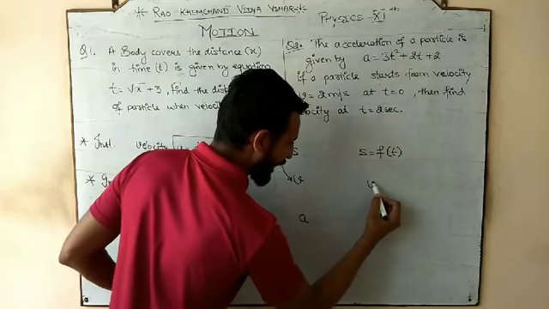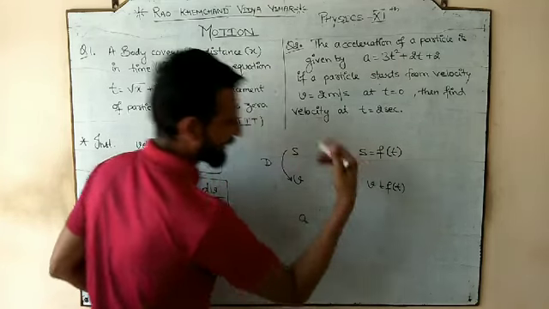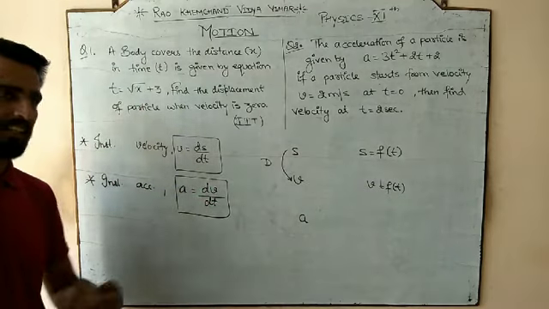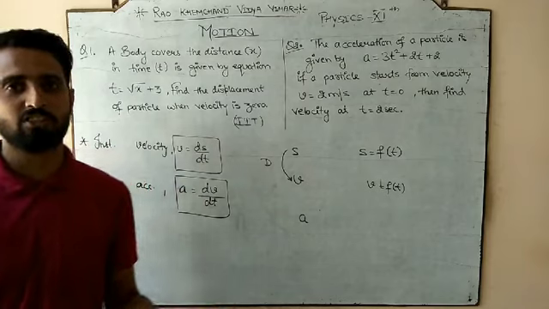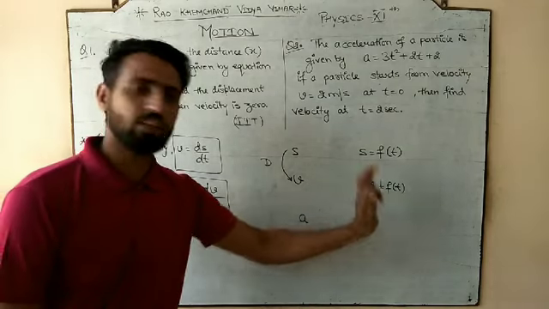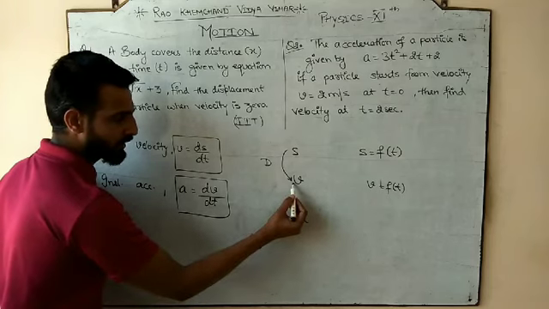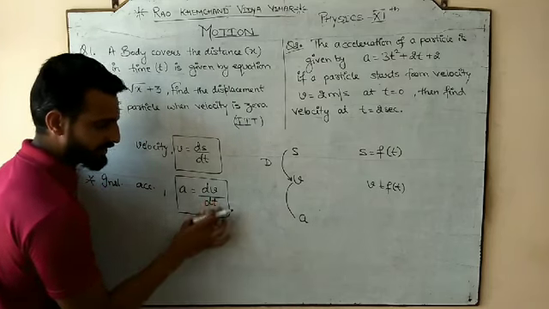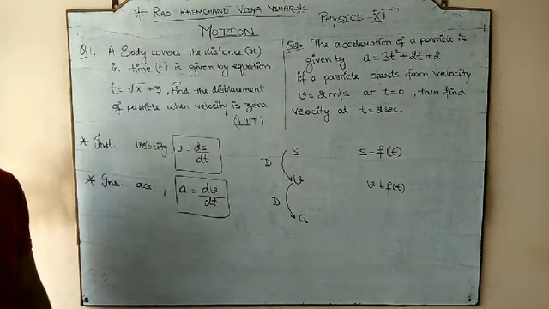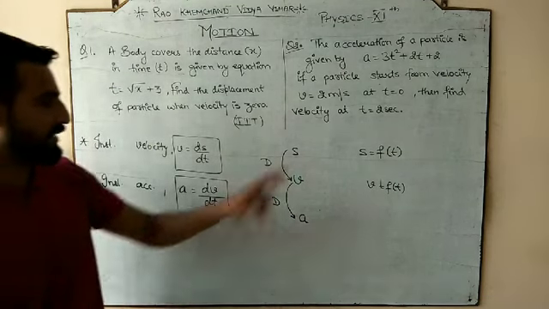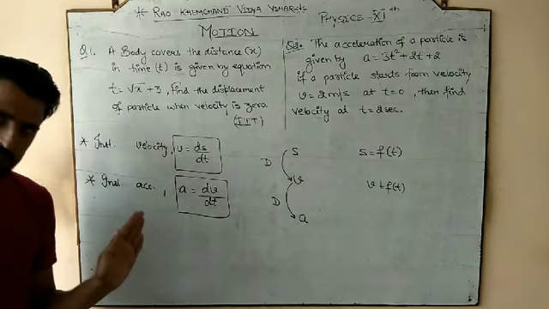Now velocity would be a function of time. When you differentiate the displacement with respect to time, you get velocity, and that velocity equation is a function of time. Now if the velocity is a function of time, and you differentiate that velocity again with respect to time, it will give us the acceleration. So the differentiation of displacement gives the velocity, and the differentiation of velocity gives the acceleration. Simple.